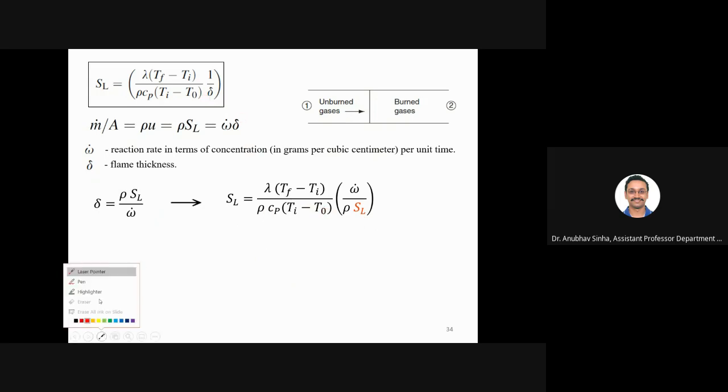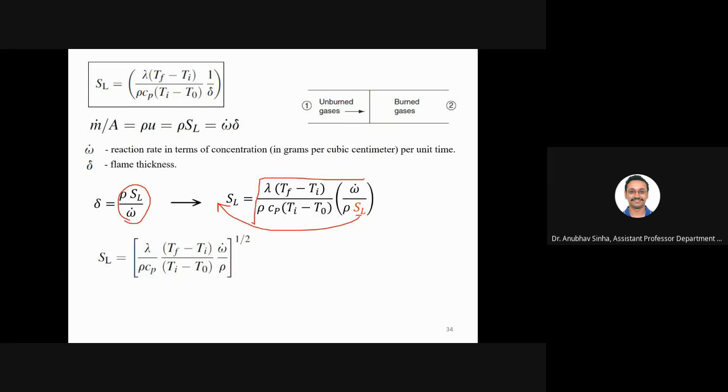Are you getting this? Yes, sir. So I have SL here and SL here. So if I take it to that side, I can take the square root of this whole quantity. This is how I can find SL in terms of omega dot, rho, Cp and lambda, and of course the temperature values.